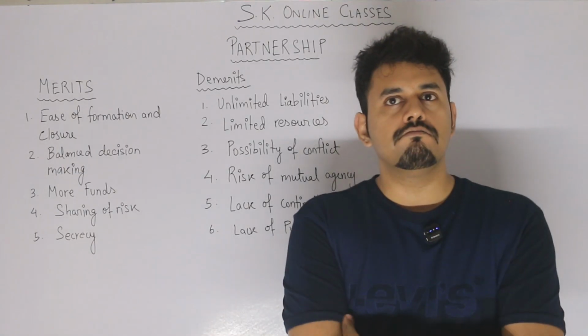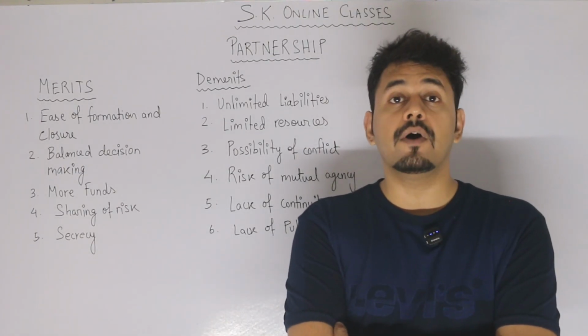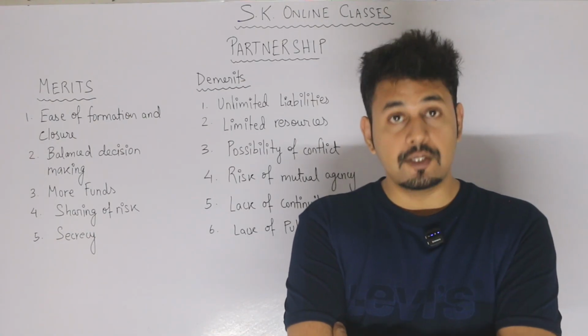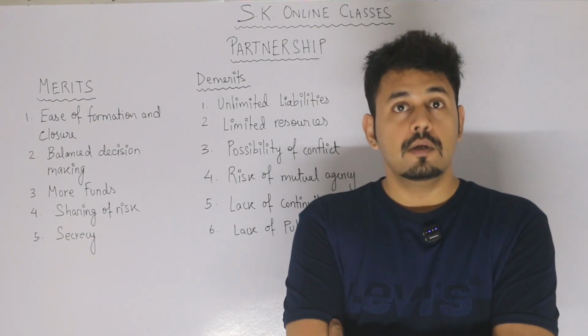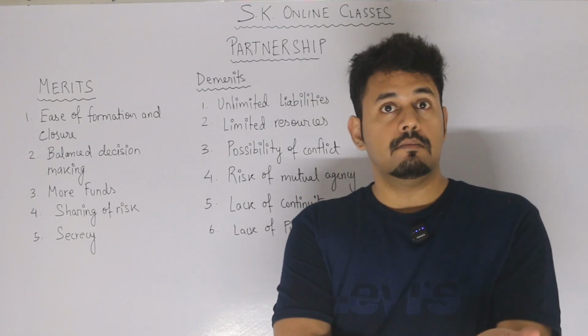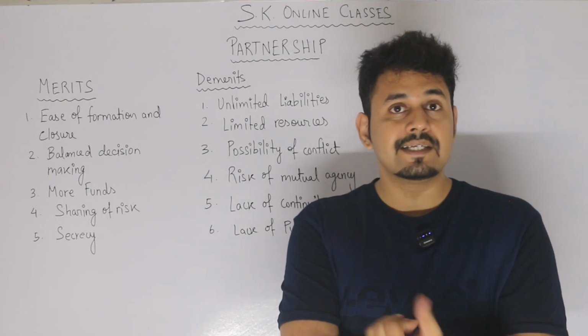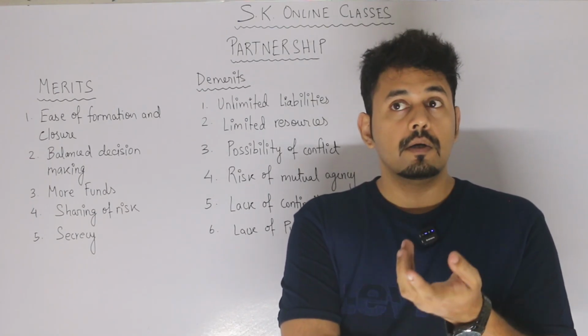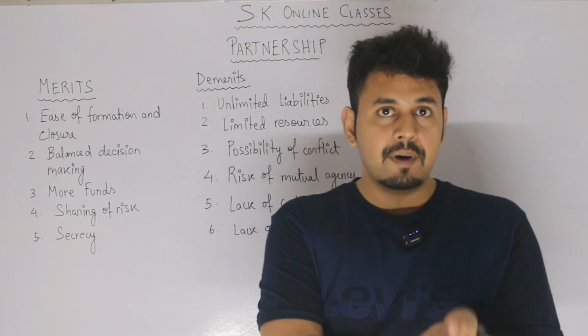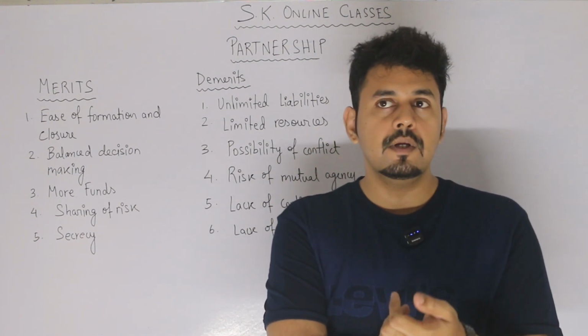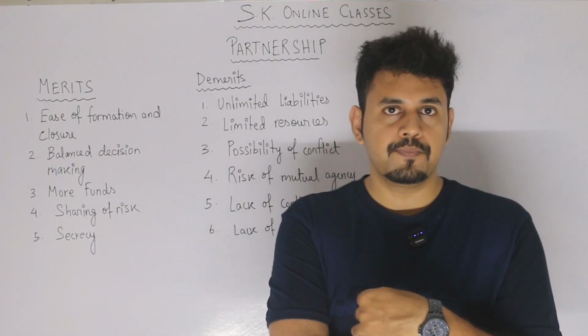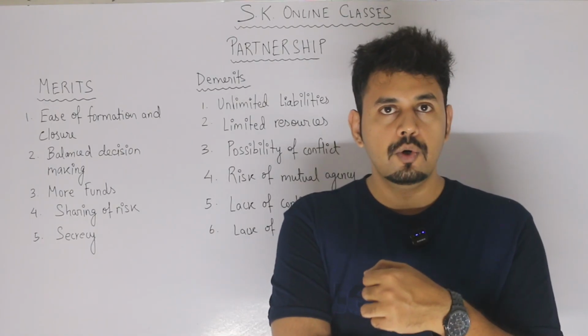Now, I would like to give you a case study which I've heard from my student. If my student watches this video, he will definitely realize that I'm talking about his example with you all today. He told me that his father and two others were three friends. They were friends from childhood.